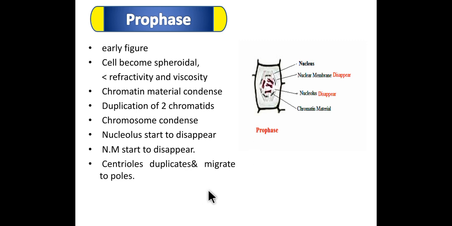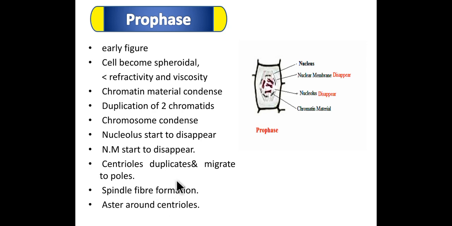And the centrioles get duplicated and migrate to the pole. So centrioles are present in the animal cell. They migrate to the poles. Spindle fiber formation takes place in the late prophase or in early anaphase.